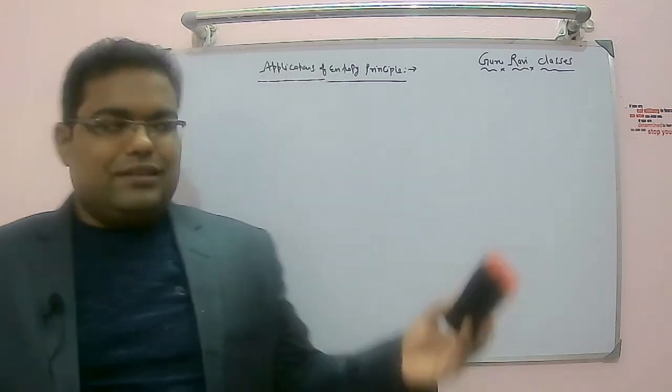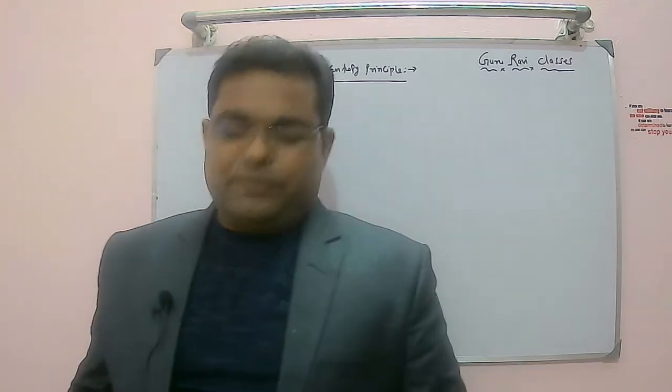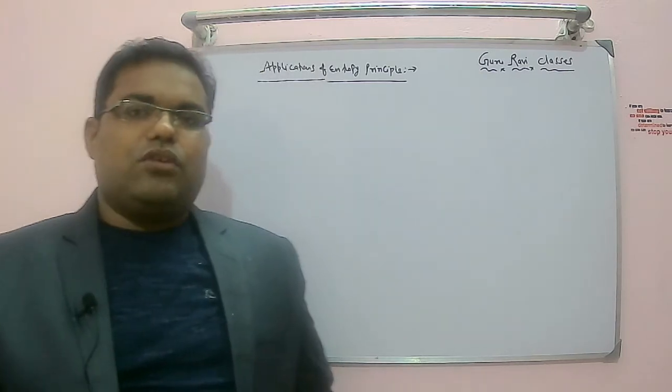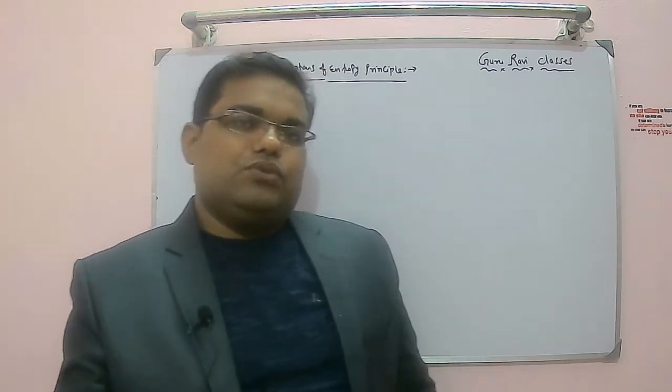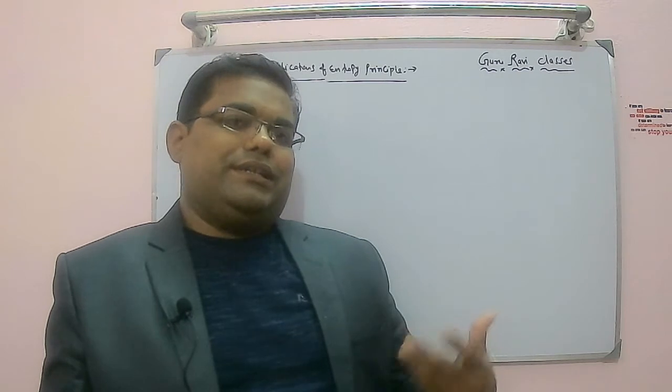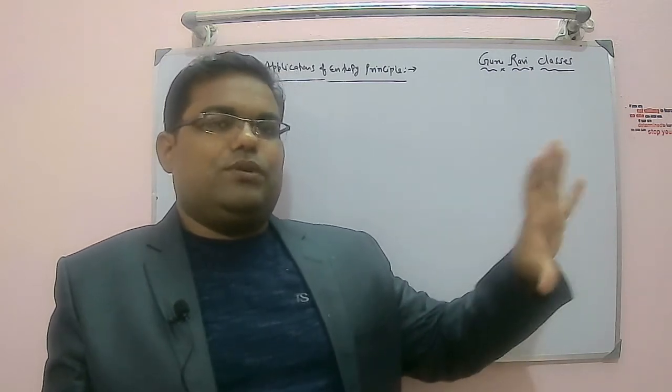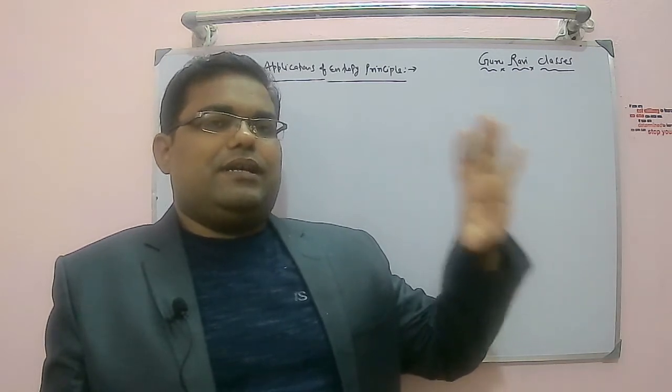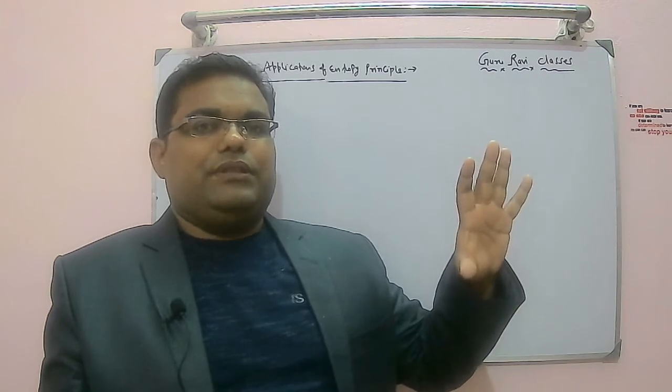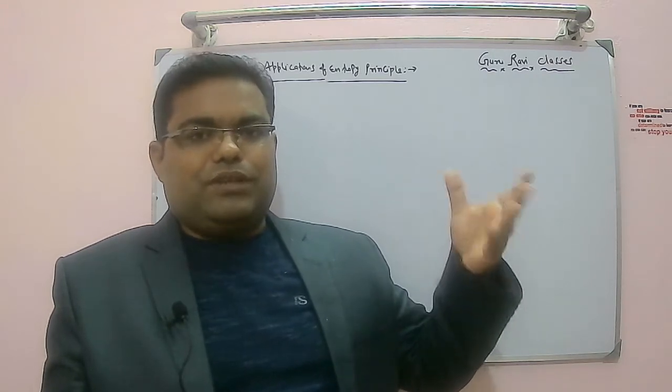So let's start the third case, where we will see the maximum work obtainable from two bodies at two finite temperatures. Let me consider two bodies and we are keeping them at two different finite temperatures, and we will see how much maximum work can be obtained.